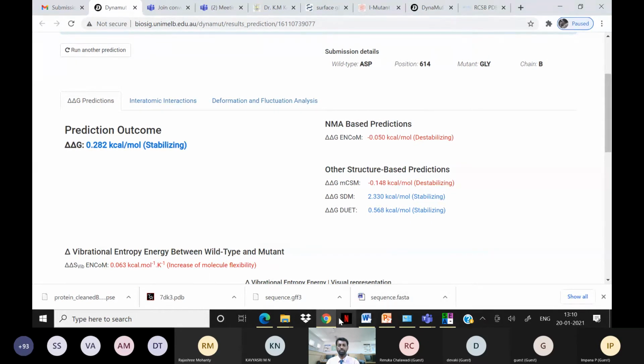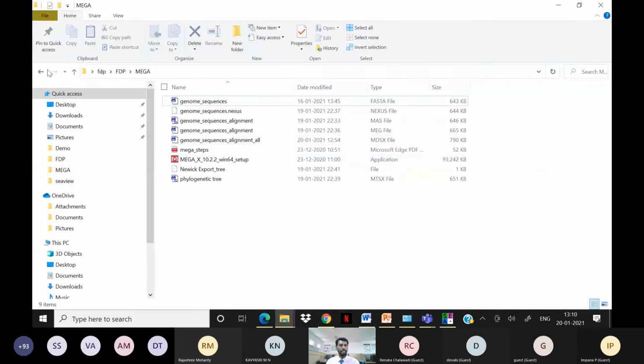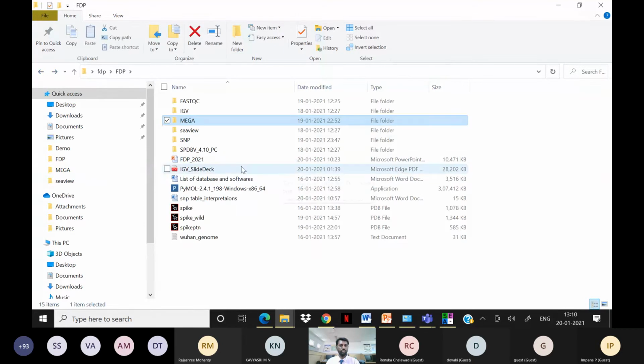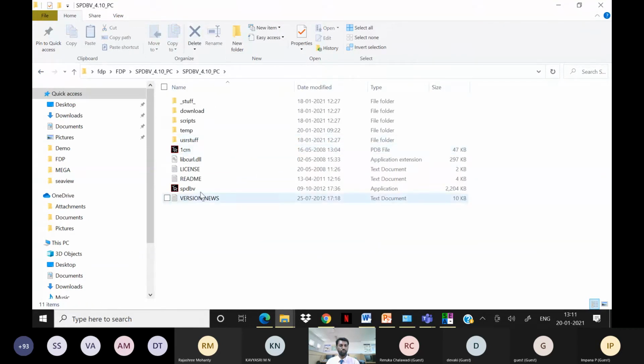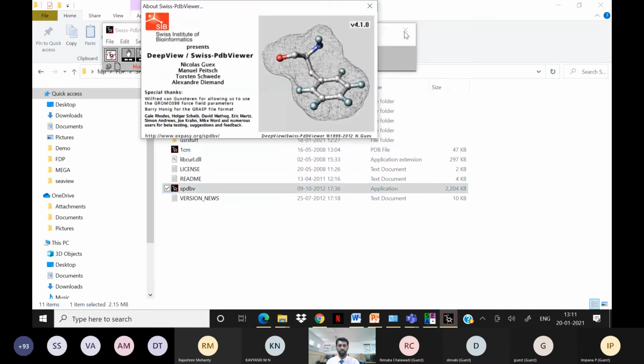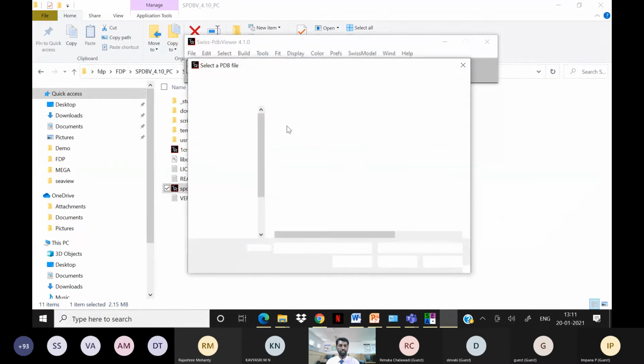Now I'm going to explain how to prepare these mutations. Okay, sir, you can ask me. So how to prepare this mutant protein. I'm going to explain how to prepare the mutations here. For that, I'm going to use SwissPDB Viewer. There's a tool called SwissPDB Viewer, which the Swiss Institute of Bioinformatics developed. So I just open this SwissPDB Viewer here.